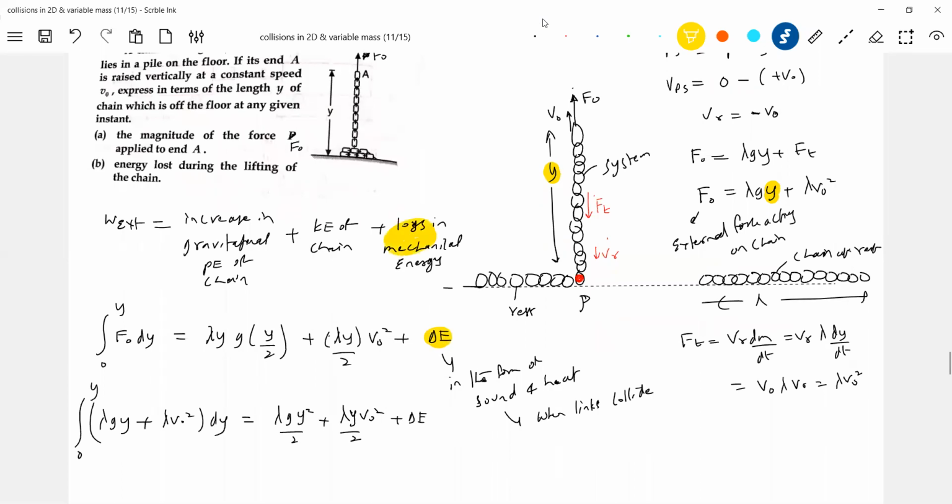Can you calculate this? It's only integration. I'll give the answer, verify it here. So delta E should be equal to lambda V naught square y by 2, in the form of sound and heat when the links collide. So therefore, when we are working some problems with the variable mass concept, we have to be very careful about the work done, some heat will be generated, some energy will be lost, because the thrust force will come into picture here.